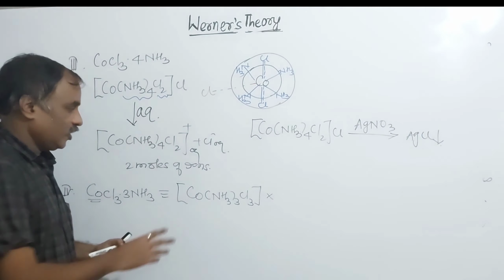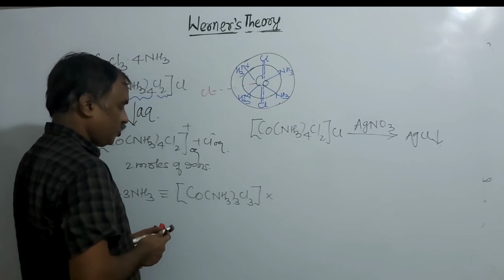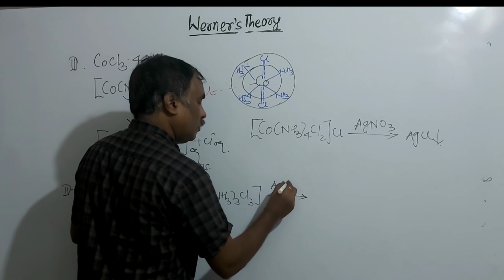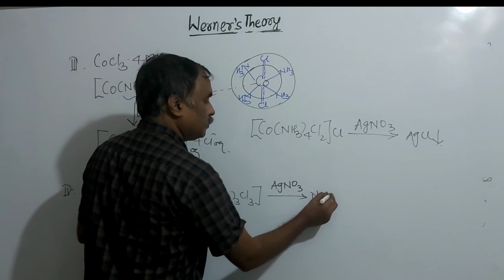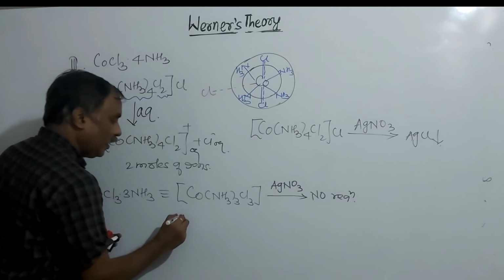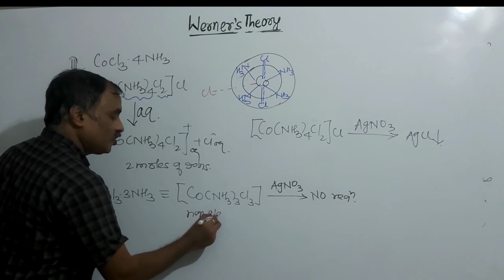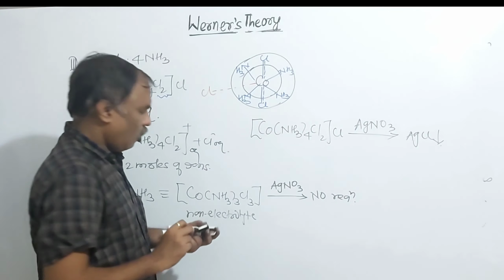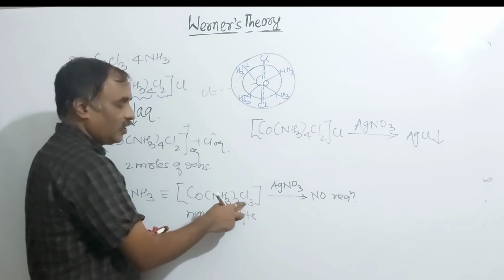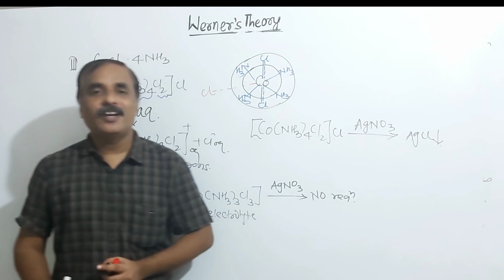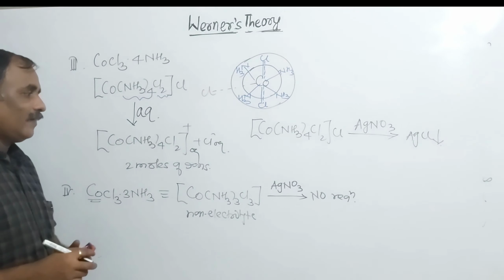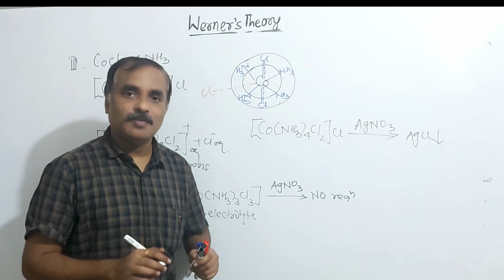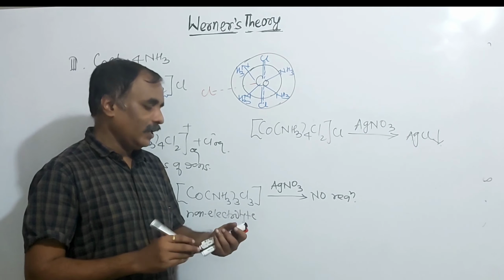A reaction of this with silver nitrate gives no reaction. So this is a non-electrolyte. There is no primary valency. What is the reason? All are secondary valencies, 3 ammonia and 3 Cl minus. Since there is no primary valency and there is no ionization, this is a bad conductor of electricity. This is a non-electrolyte.